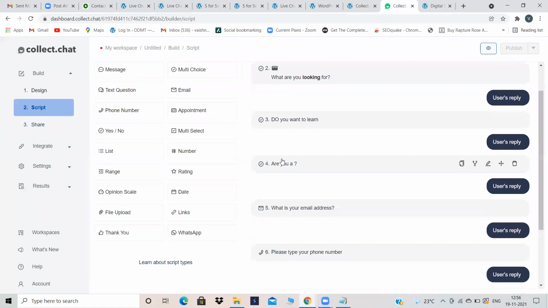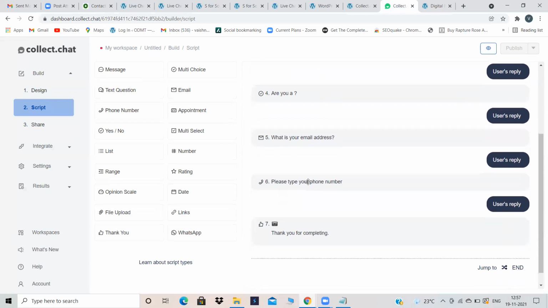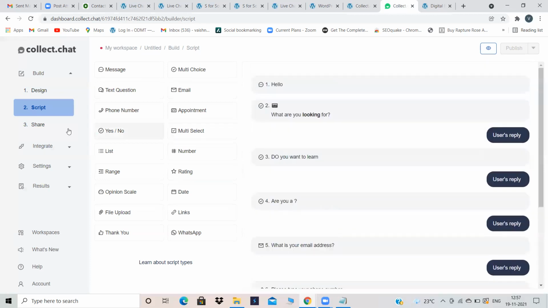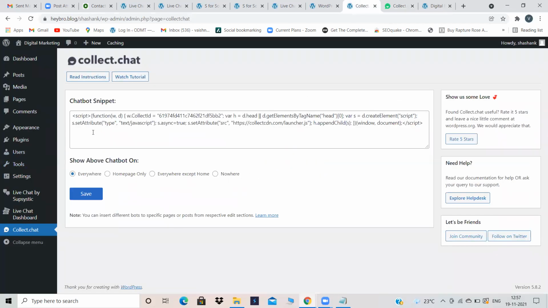Now, hello, what are you looking for? Do you want to learn? I'm giving options also so that the user chooses one of the two options. Are you looking for? See, you can use three options also. It's according to your wish. Are you a working professional or a student? Email address. Gather all the information from the user so that you can initiate for the course. So thank you for completing.